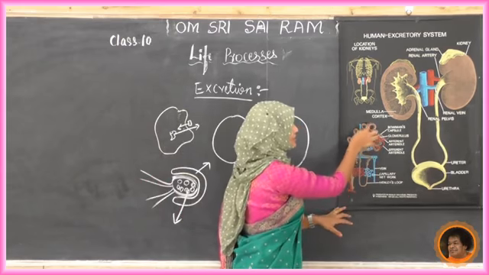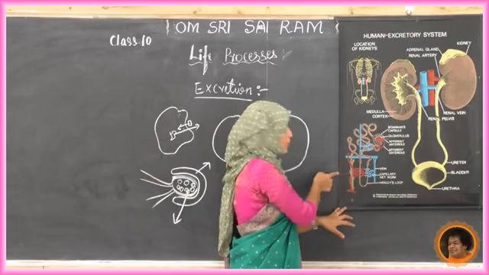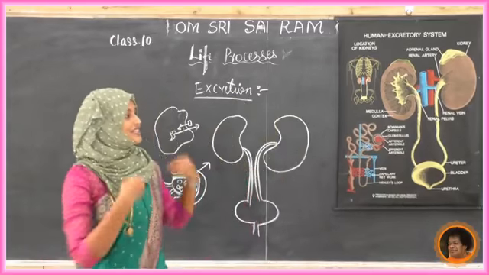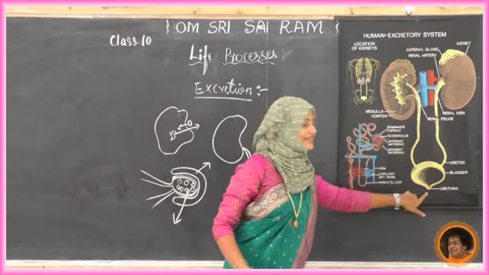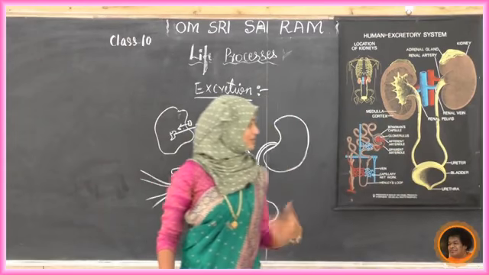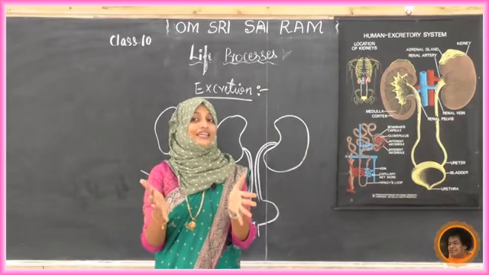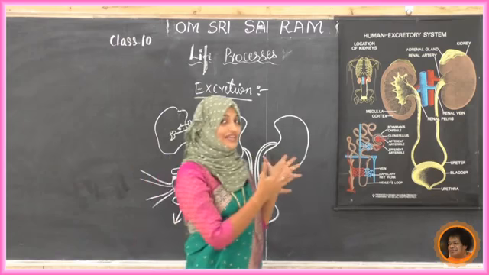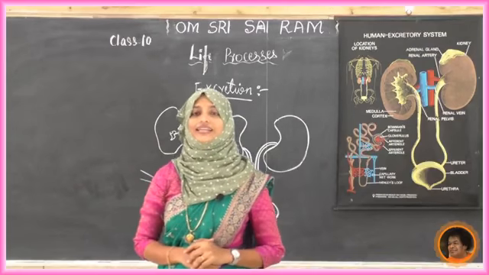See here, this pipe has a connection to here. This portion is called the collecting duct. Through the collecting duct, it reaches the ureter, finally the bladder, and whenever necessary it goes out through the urethra. So, students, the waste material, along with the excess water content, is filtered in the nephron. So the kidney is a very important part of our body.